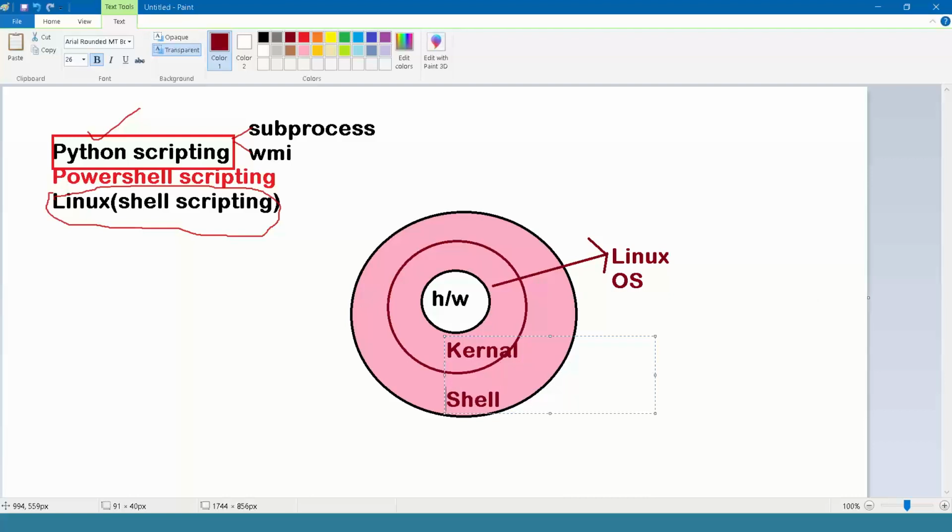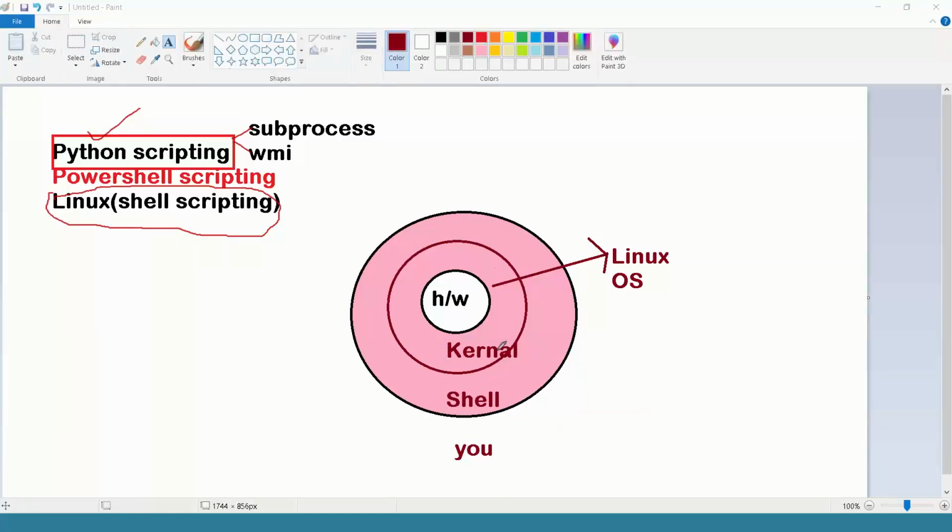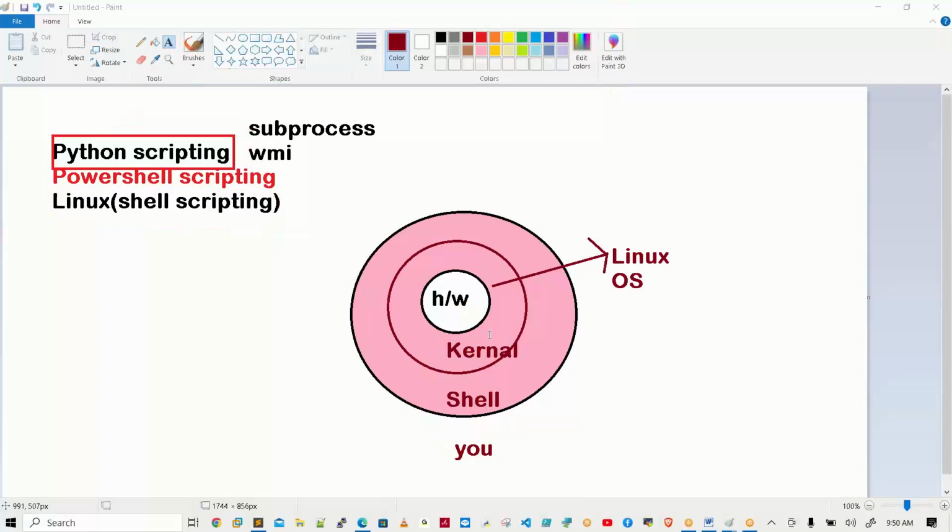Shell knows two languages. Simple: here you are, here is the kernel. If you want to perform anything on the machine, you cannot contact the kernel directly; you go via the shell, and the response also comes back in the reverse way. The kernel is a program inside the operating system.